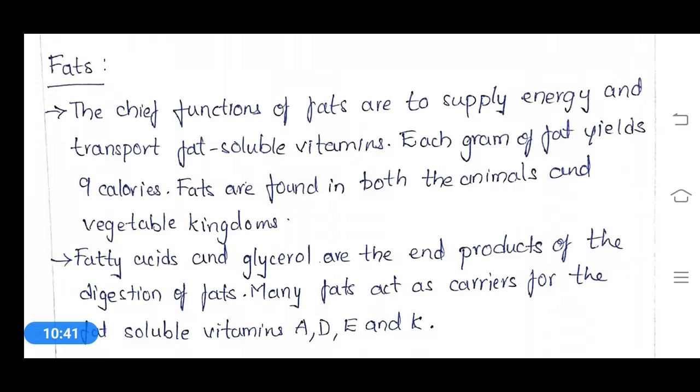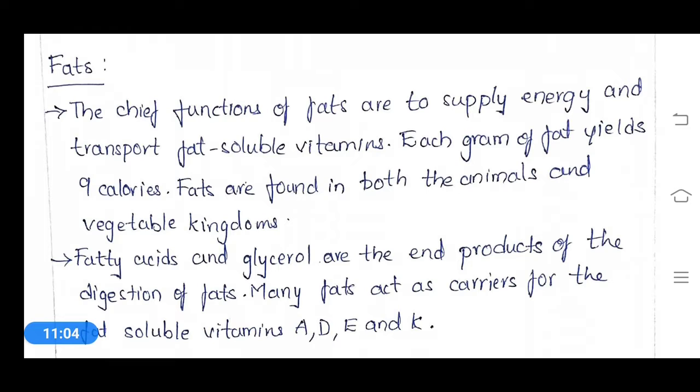So the chief functions of fats are to supply energy and transport fat soluble vitamins, and each gram of fat yields 9 calories.